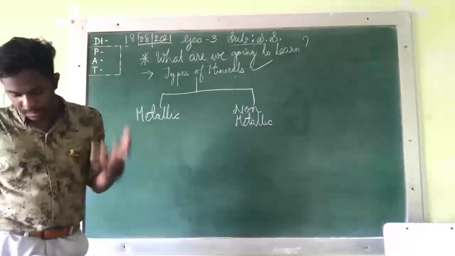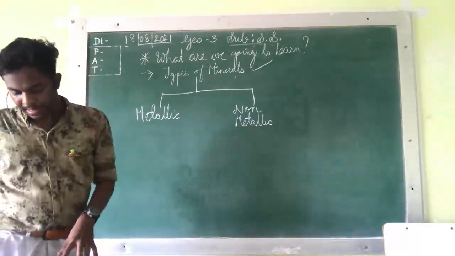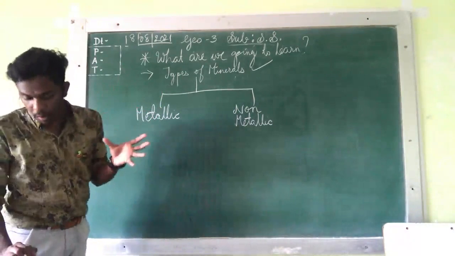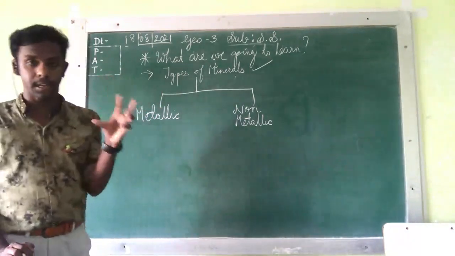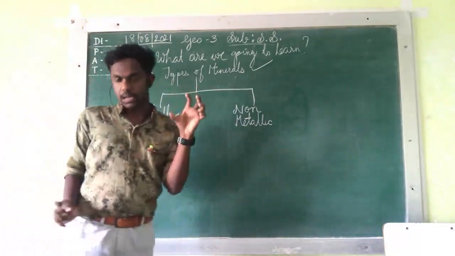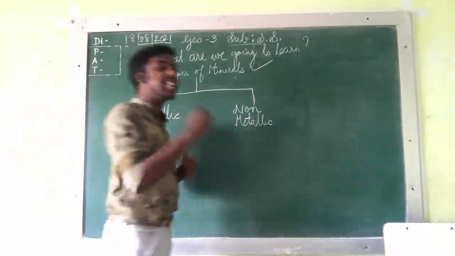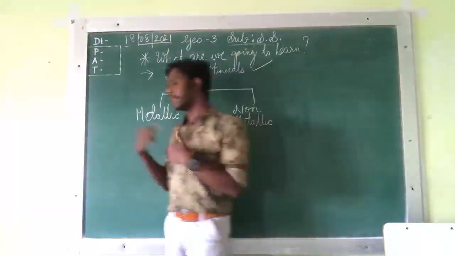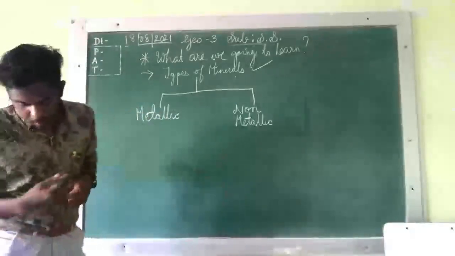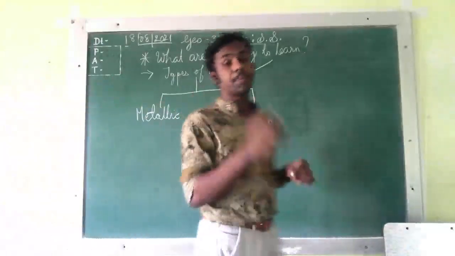So metal is present in raw form, and that means it contains what? It contains impurities. It is not pure metal. It contains impurities and it needs to be processed in order to get a pure metal.